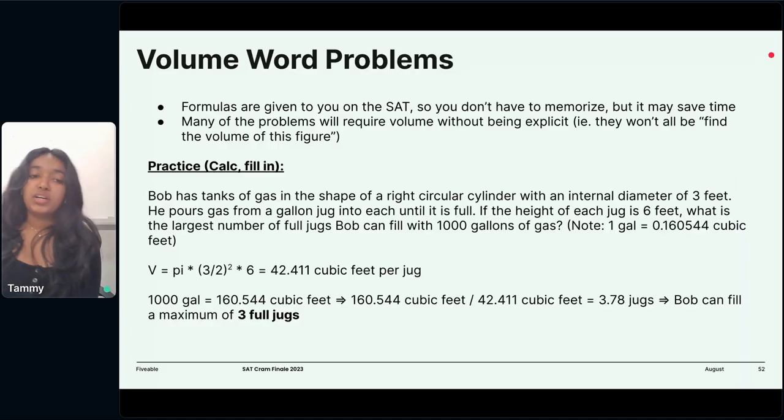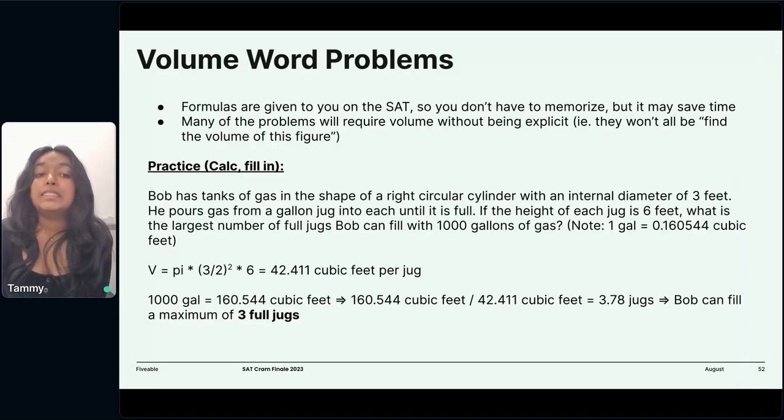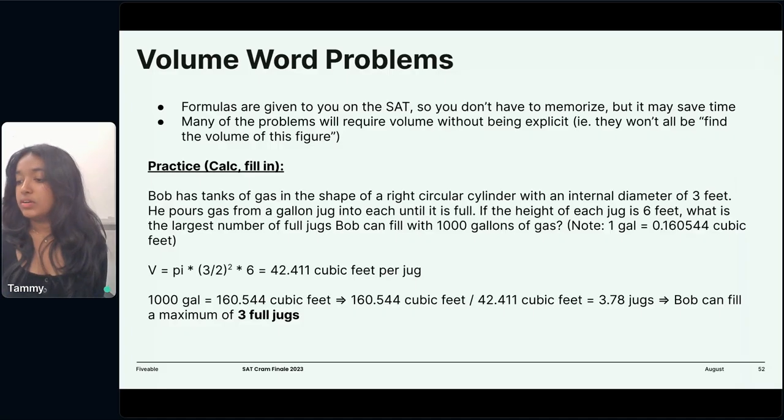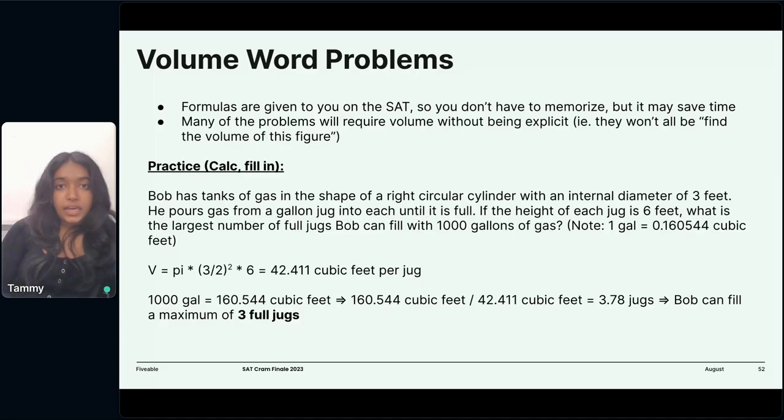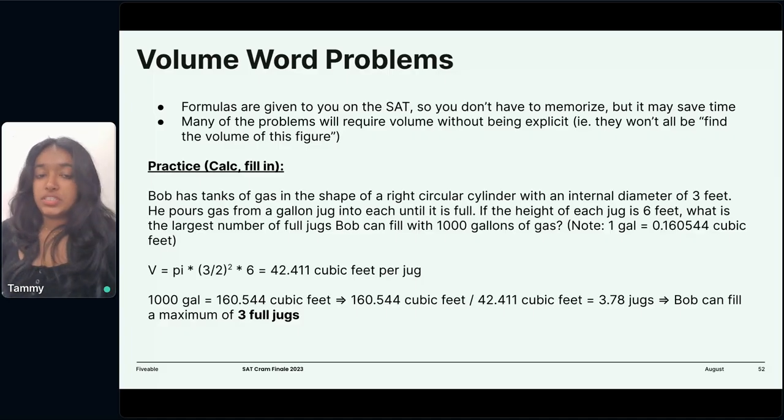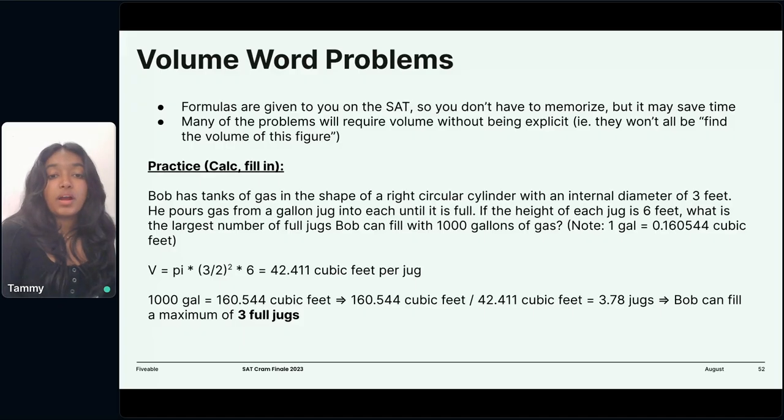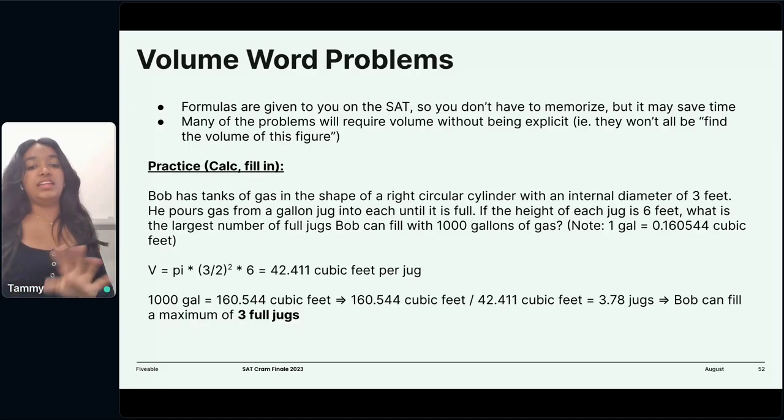Okay, we've got volume word problems, which is what you're going to be dealing with a lot in the sector of geometry. These formulas are given to you on the SAT, so you don't have to memorize them, but it will save you time to familiarize yourself with them, and know that they're there. So it's just in your best interest to familiarize yourself. If you memorize, that's perfect too. That's really great. Many of these problems will require volume without being explicit about it. They won't just say find the volume, but instead they'll hide it in the problem.